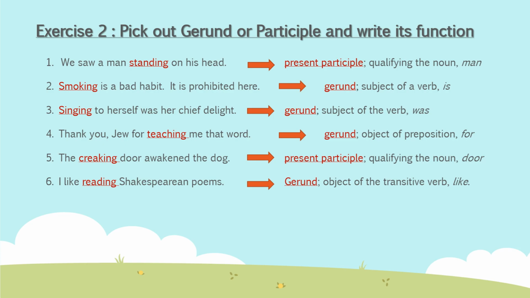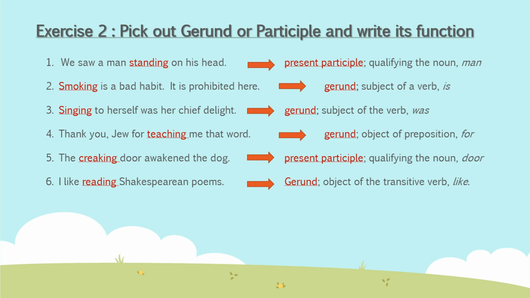Here door, which door? Creaking door means a door making a sound. So it is talking about the door. It tells more about the door. It is qualifying the door, and door is a noun. A word which qualifies a noun or pronoun is called an adjective, but here it is not an adjective because the ing form is there. So it is a present participle. What we have read is that a present participle is the ing form of a verb which acts like an adjective. So creaking is a present participle, and it is qualifying which noun? Door.